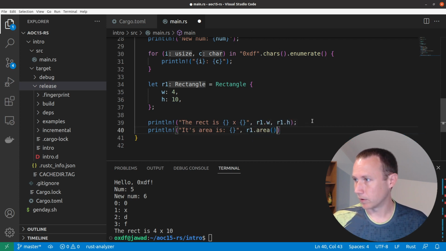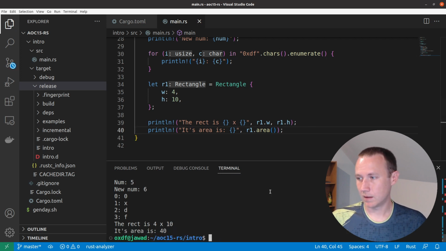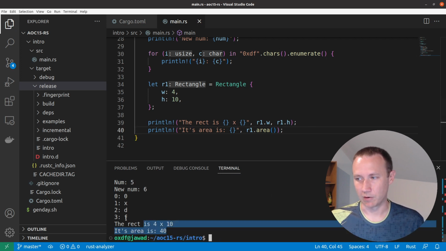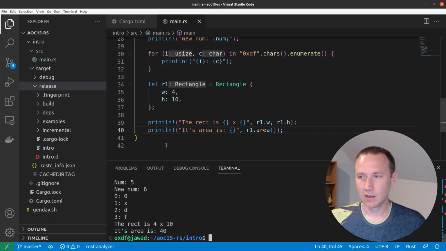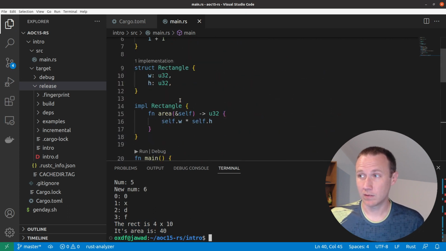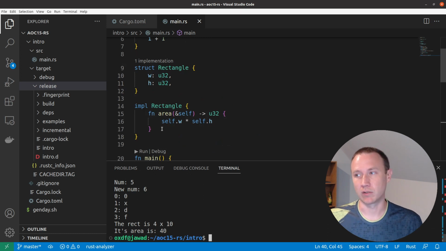I think that's why it's not showing up there. Does that work? r1.area. There we go. And we save that, and we run, and now you see its area is 40. So it did the multiplication. So that's the real basics of defining a struct and then putting some functions or methods on it.